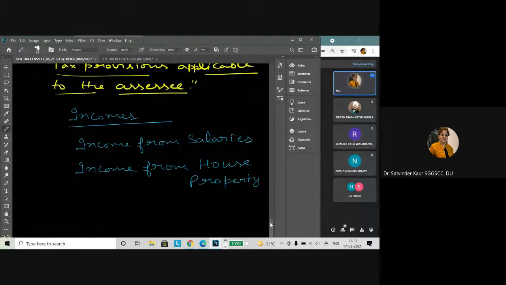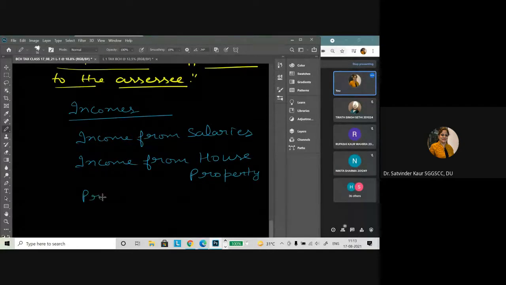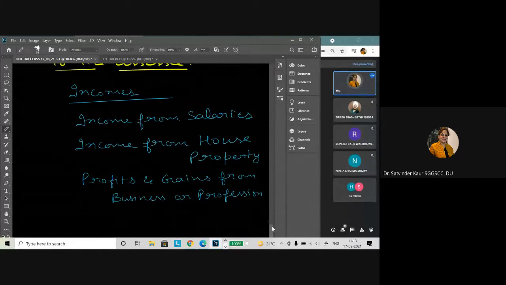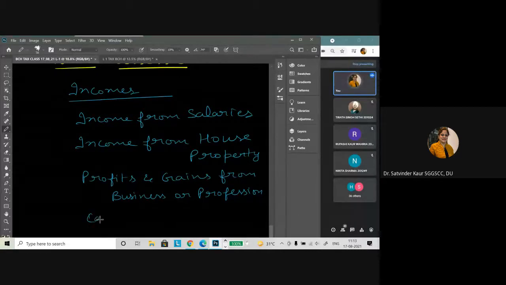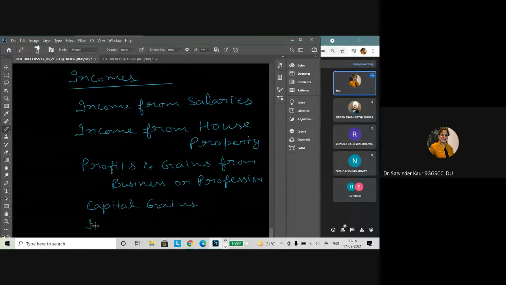Third one is profits and gains from business or profession. Fourth one is capital gains. And the last one is income from other sources.